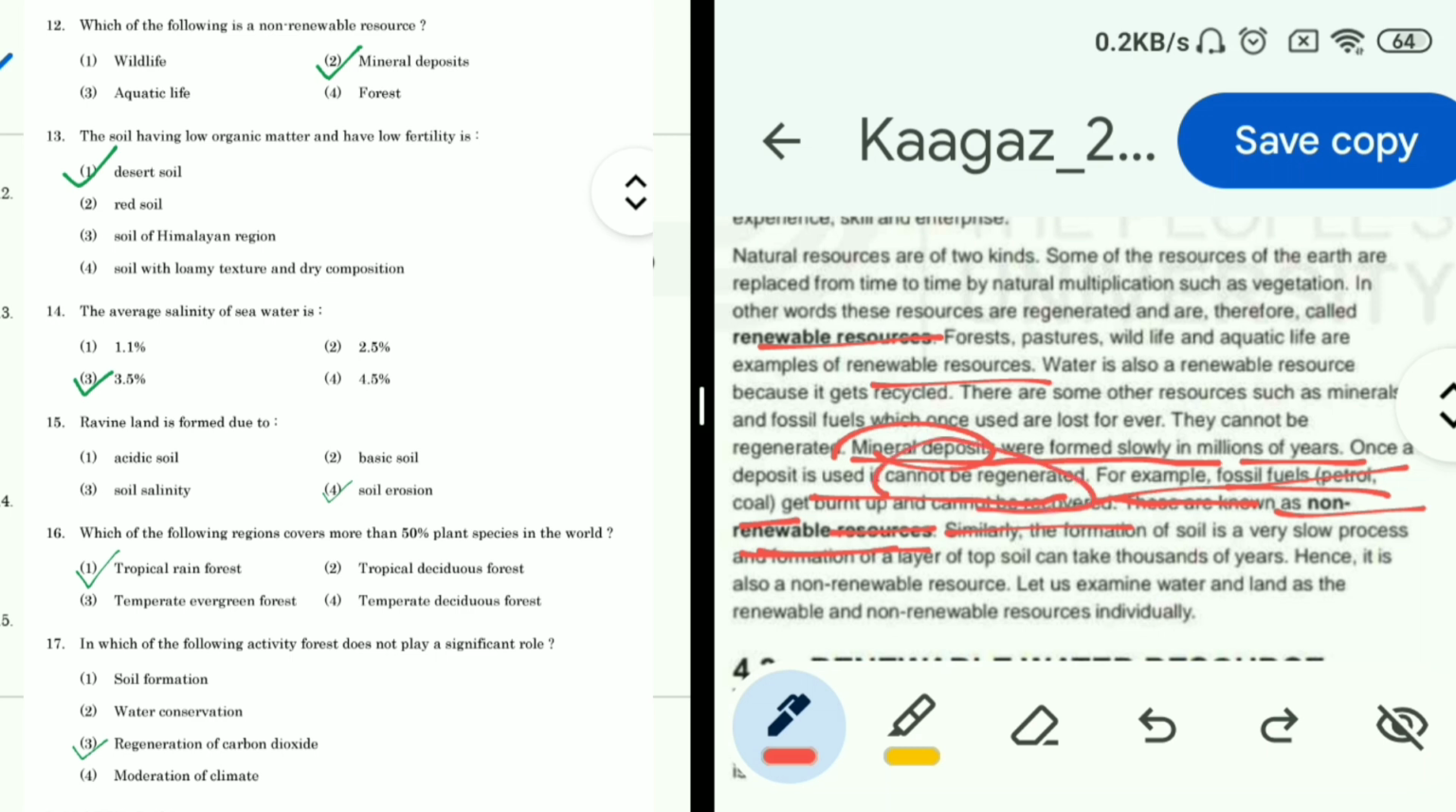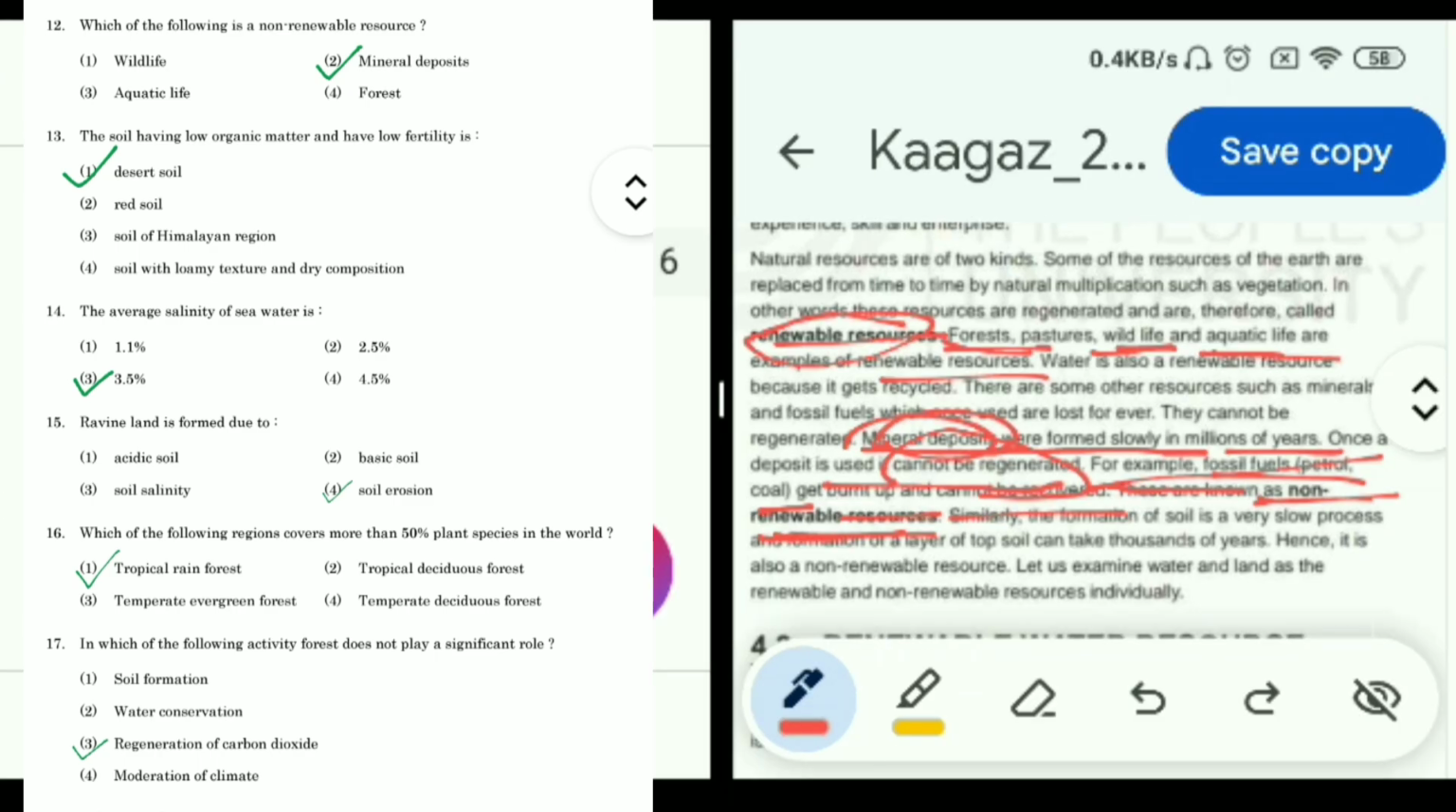So non-renewable resources are not regenerated again. So mineral deposits are also non-renewable resources. So इसमें we can see कि wildlife, forest and aquatic life are renewable resources. अगर हम odd one out करें, so question 12 answer is mineral deposits, which is a non-renewable resource. Wildlife, aquatic life and forest are renewable resources.